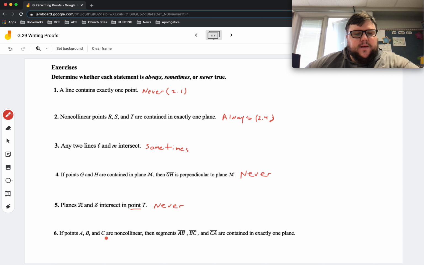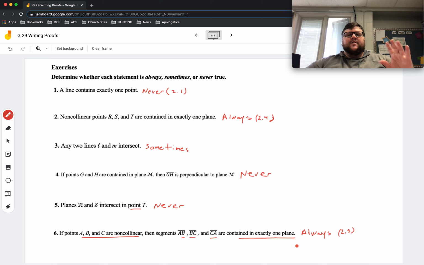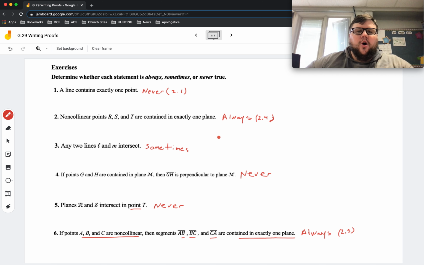If points A, B, and C are non-collinear, then segments AB, BC, and CA are contained in exactly one plane. This is always true, and it's always true because of postulate 2.5. But notice, you don't have to give a postulate for these. You just need to tell if it's always, never, or sometimes. So I did that work for you guys.